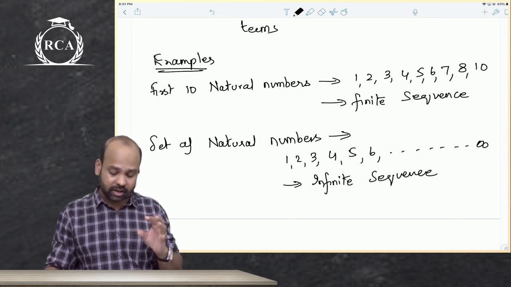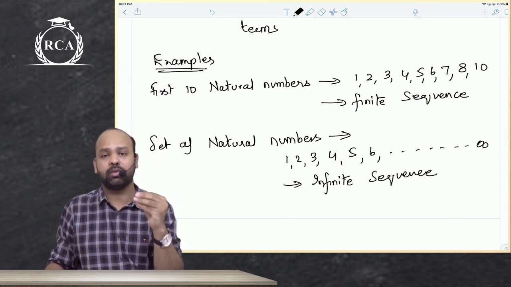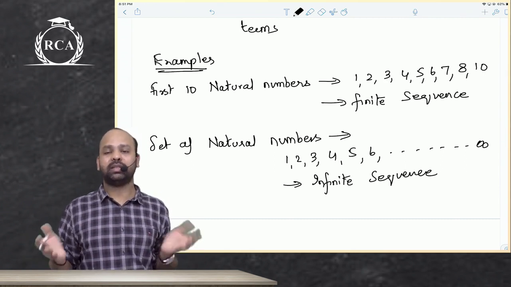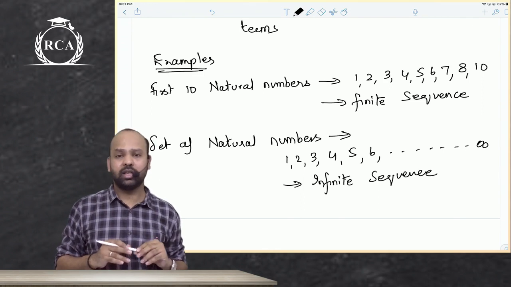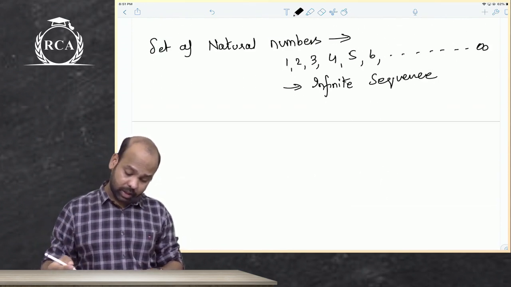So when you say finite sequence, it has a finite number of terms. When you say infinite sequence, there are an infinite number of terms. Nothing else is better here. Okay sir, understood. Now any other example that you want, guys?